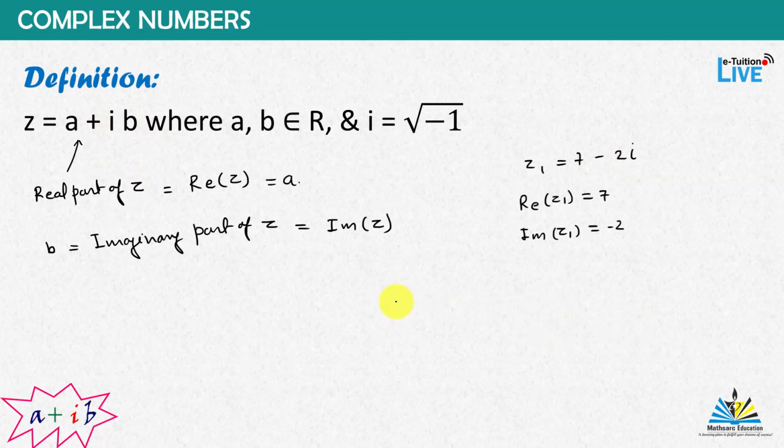Like z2 is equal to minus 7 plus 4 iota. Then the real part of z2 is equal to minus 7 and the imaginary part of z2 is equal to 4. So a is called the real part of z and b is called the imaginary part of z.